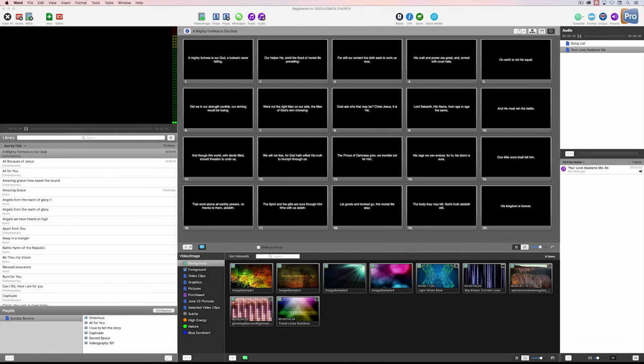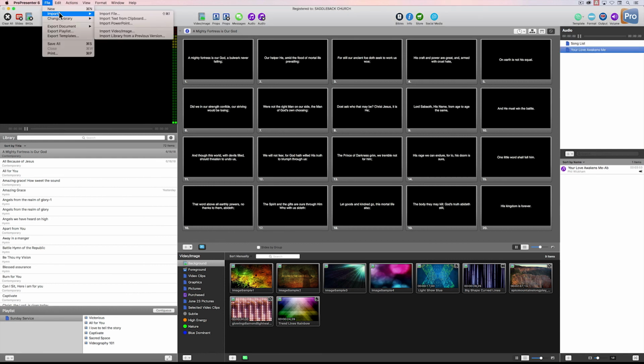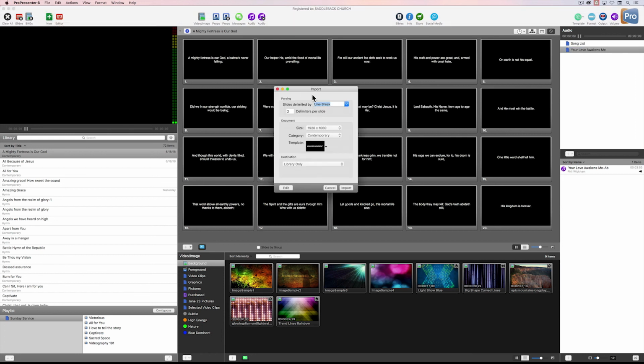Let's go back into ProPresenter. Select File at the top menu, Import Text from Clipboard. Now I know I've shown this to you in a previous lesson, so I'll go through this really quick. Leave it on 2 lines delimiters per slide, or 2 actually. Everything else is good. You want to bring this document into the library once we're done. We're going to edit this first.